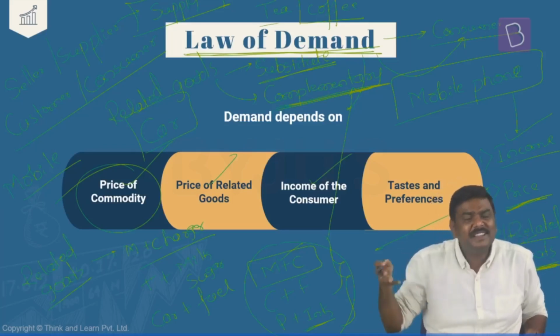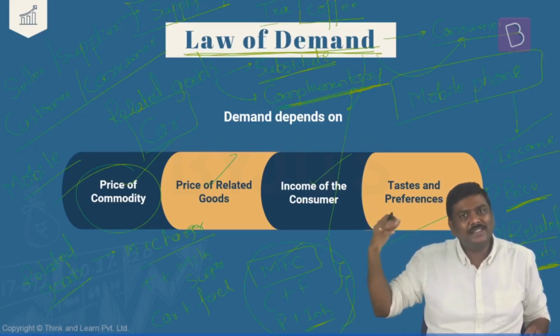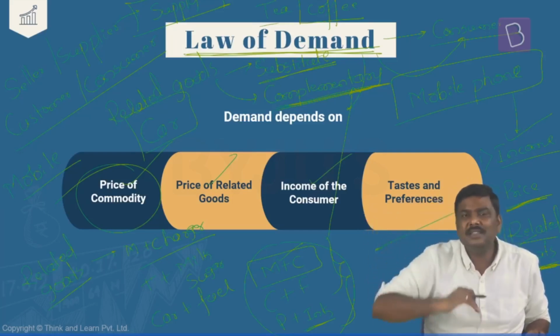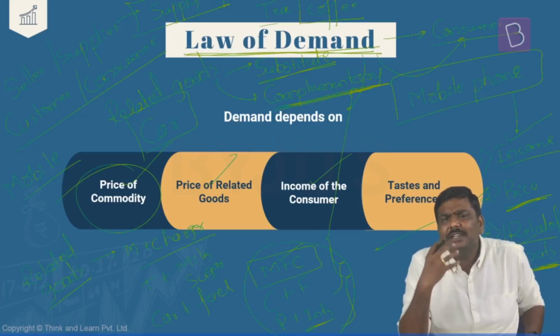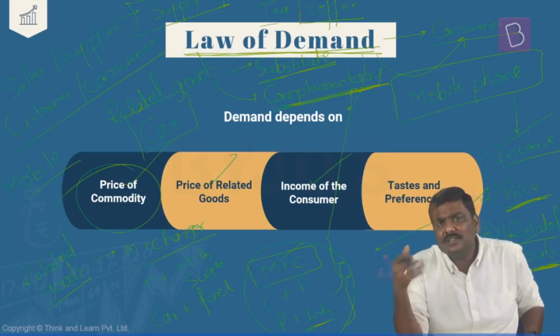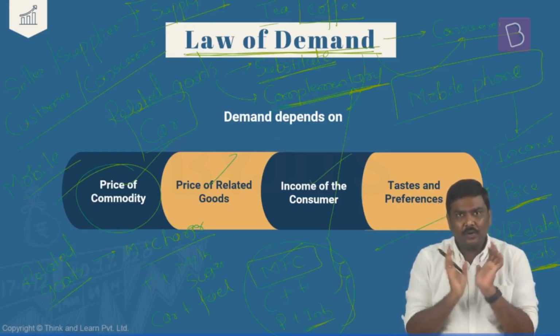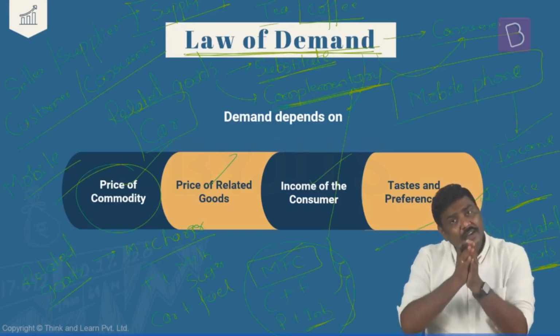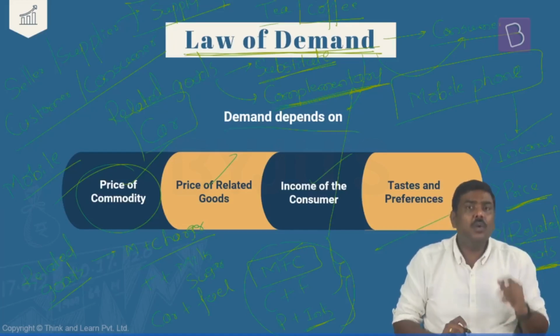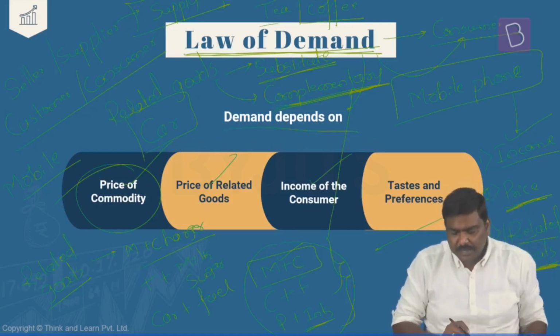With fuel prices rising, and imagine they continue to rise and stick to, let's say, 110 rupees a liter. Don't you think that will have certain impact on consumption of two-wheelers as well as four-wheelers in the Indian market? Definitely yes. So whenever you have related goods, the price of the related goods will definitely have an impact on what product we are going to purchase in the market.